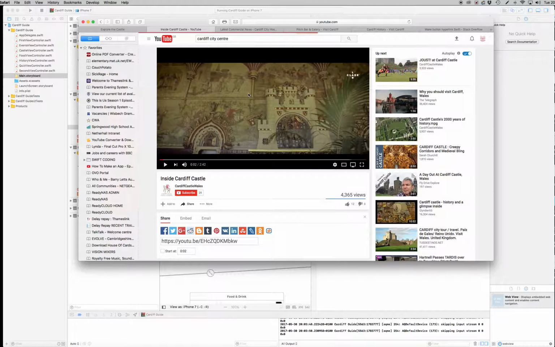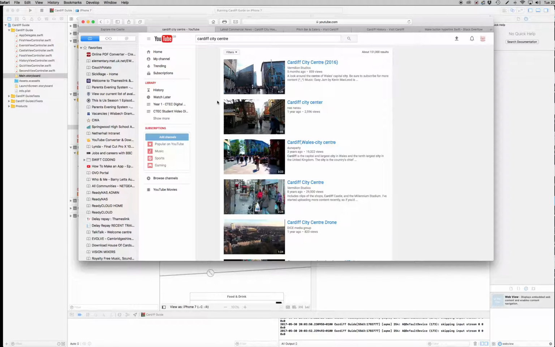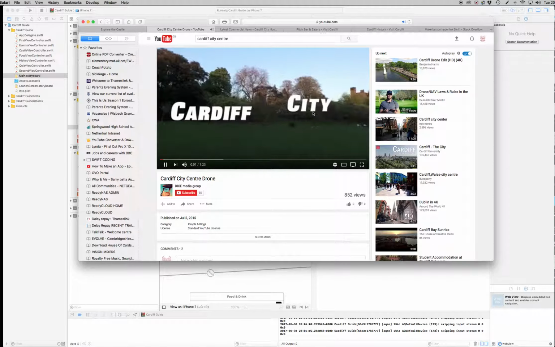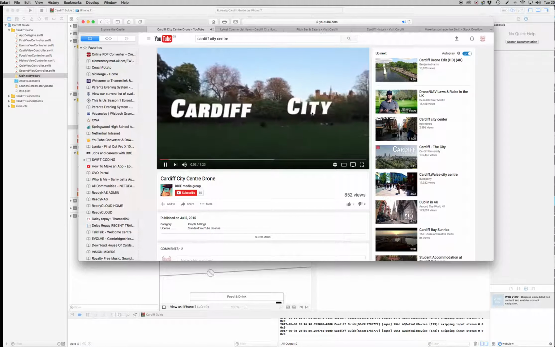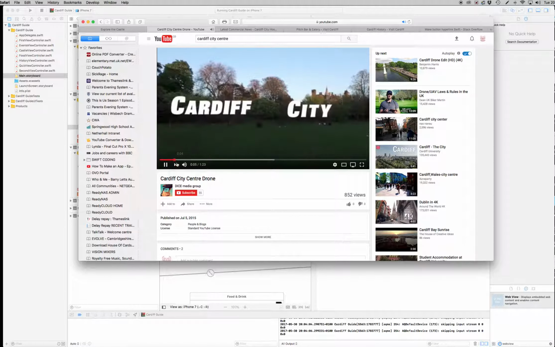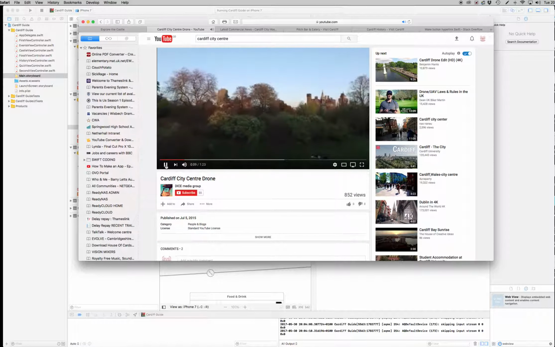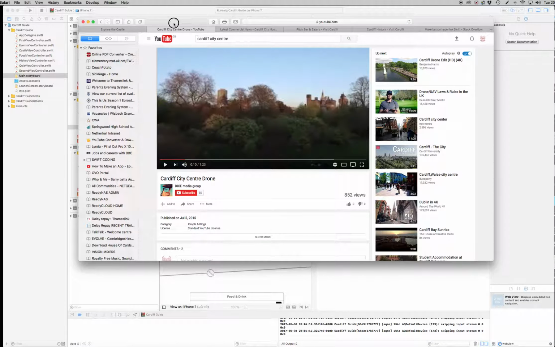Let's try that. There we go. That looks pretty good. 4-minute video. Oh look, Cardiff Centre drone. That looks quite nice. Let's have a look. Cardiff City. This looks like a pretty good video. Yeah, there you go. That's a good drone all over the city. That's fantastic. Right, let's take that.